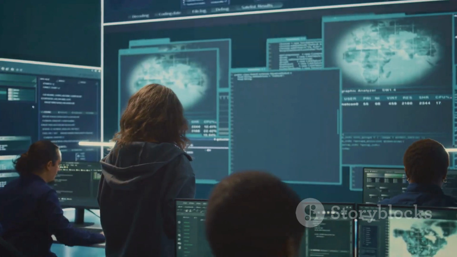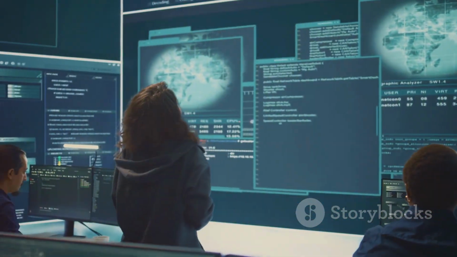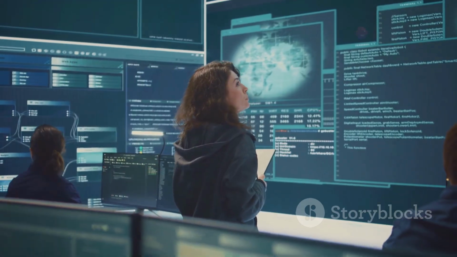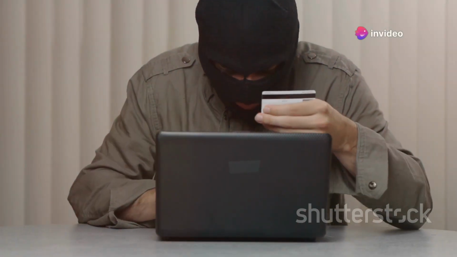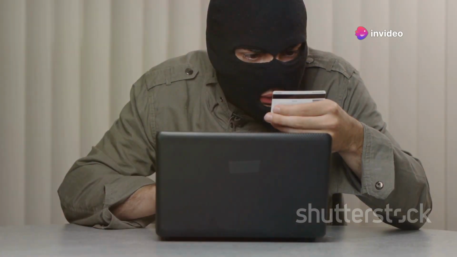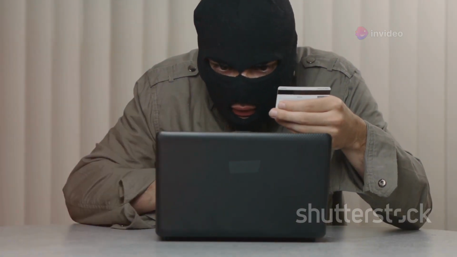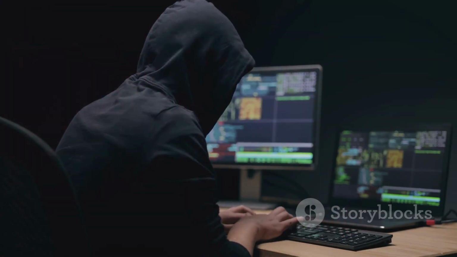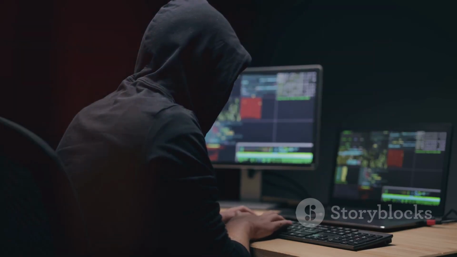Section 7, Social Engineering Toolkit, SET. The Art of Deception. Social engineering is the art of manipulating people into revealing confidential information or performing actions that compromise security. It's all about exploiting the weakest link in the security chain, humans.